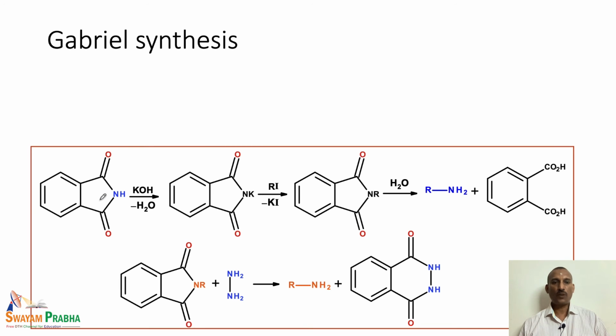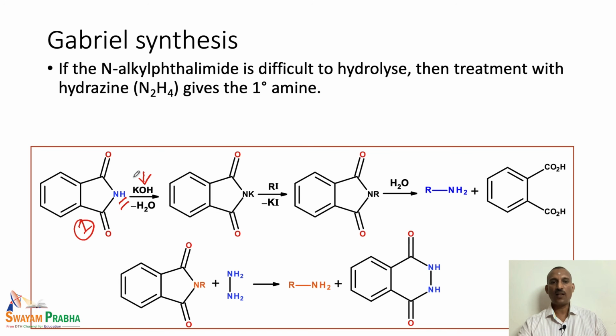This is the first one, which is the phthalimide. We start with the phthalimide, and this phthalimide is treated with potassium hydroxide, that means a base. This hydrogen is an acidic hydrogen, because this hydrogen is attached to electron withdrawing carbonyl groups.